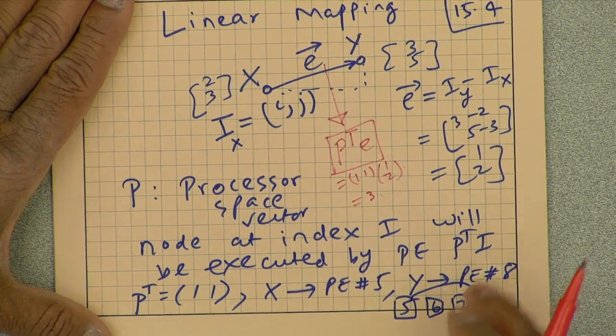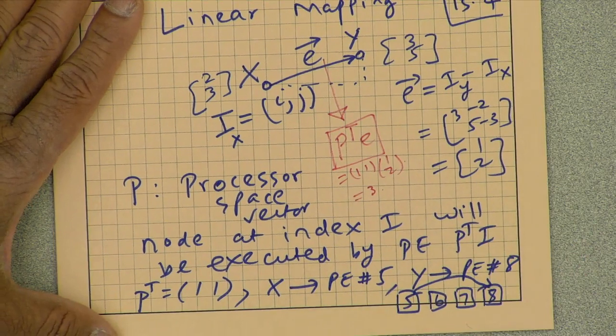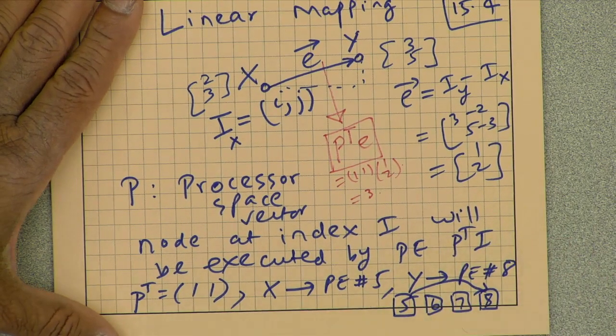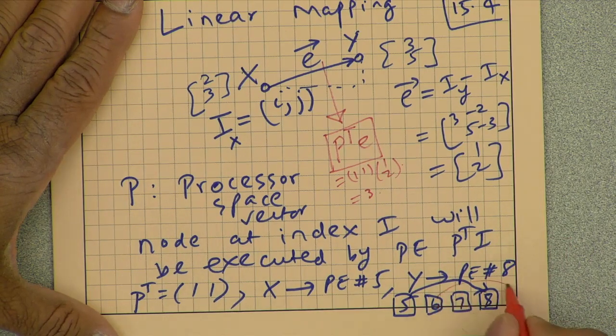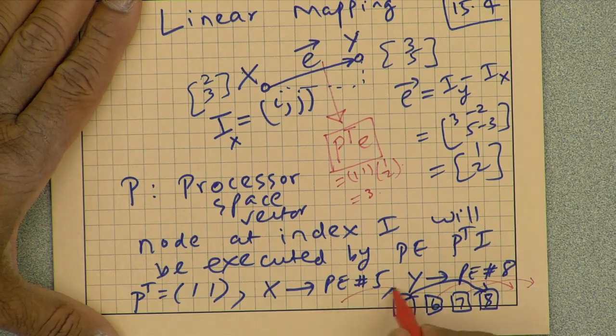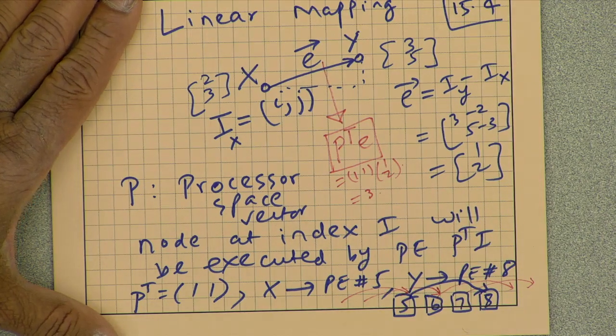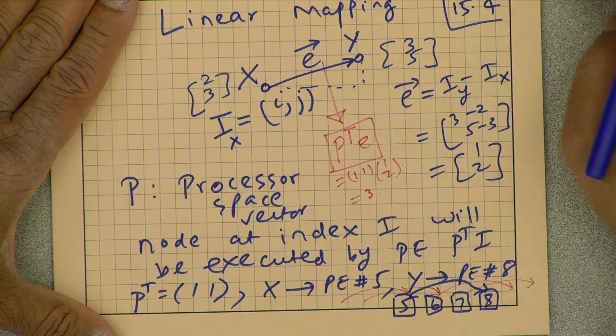That means in the hardware systolic array we must have communication with displacement 3. 6 will be connected to 9, 7 will be connected to 10 and so on, and 2 will be connected to 5, 3 will be connected to 6. That is what the systolic mapping is telling us here. Is that making sense? Any questions so far?